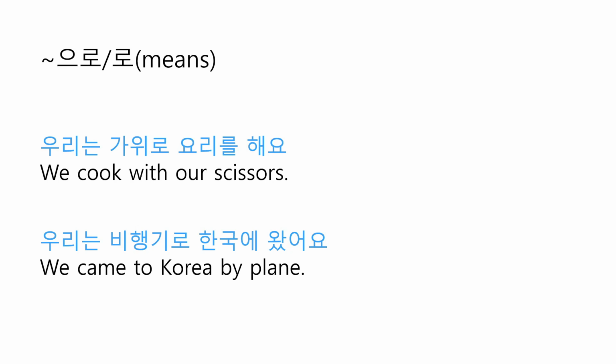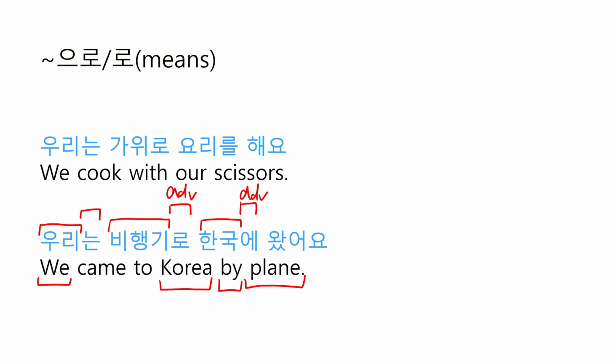And the second one is 우리는 비행기로 한국에 왔어요, which means we came to Korea by plane. 우리 means we, and 는, we will talk about this later, and 비행기 means plane, and 로 is adverbial case particle, which is translated into by in this sentence, and 한국 means Korea, and 에 is also adverbial case particle, which is translated into to, and 왔어요 means came.